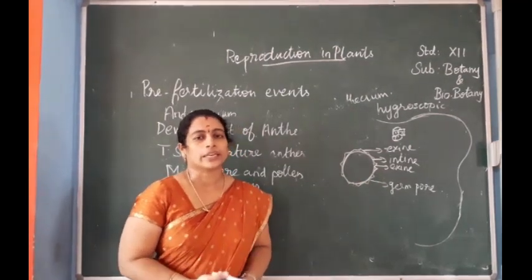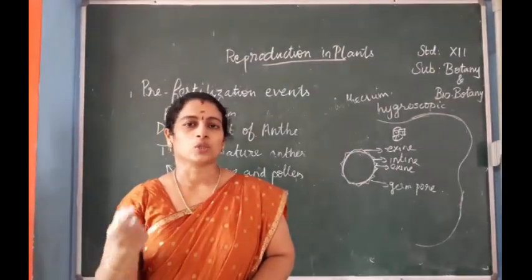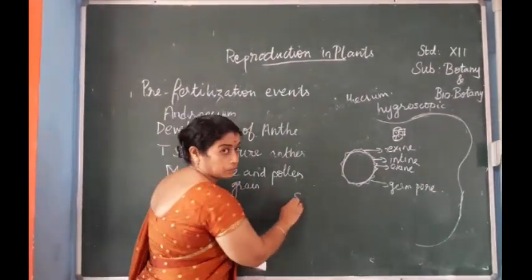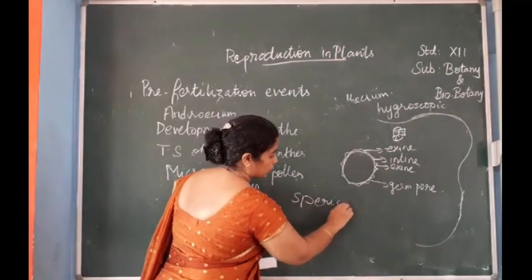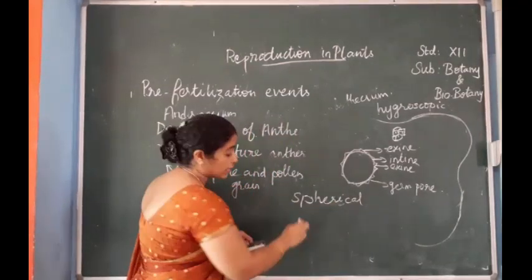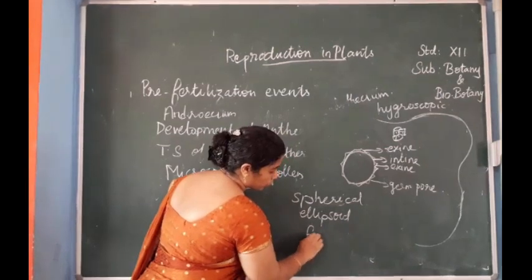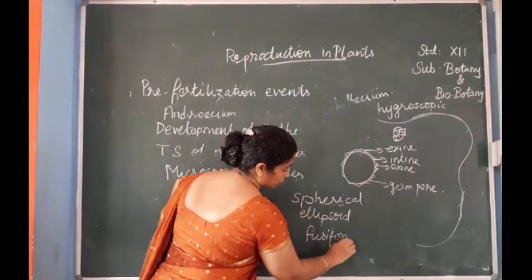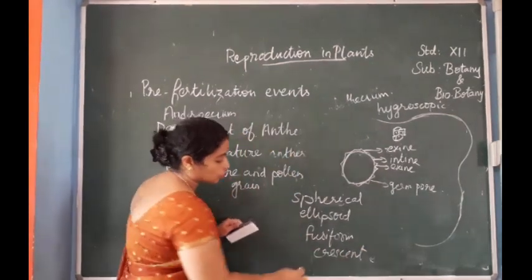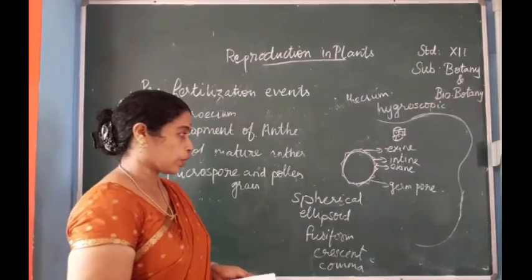The shape of the pollen grains may vary according to the species. Some may be spherical in shape. Next, ellipsoid, fusiform, crescent shaped and comma shaped. So these are some of the shapes of pollen grains.